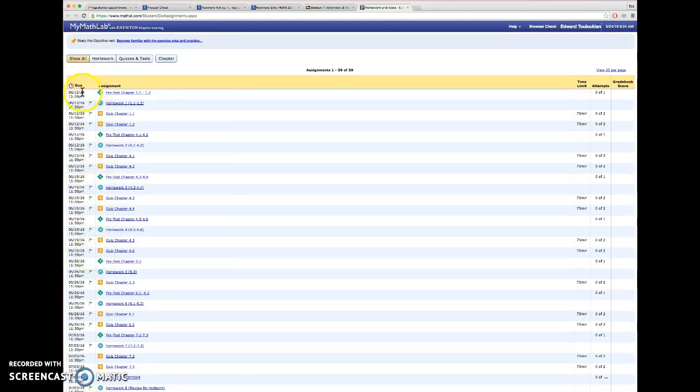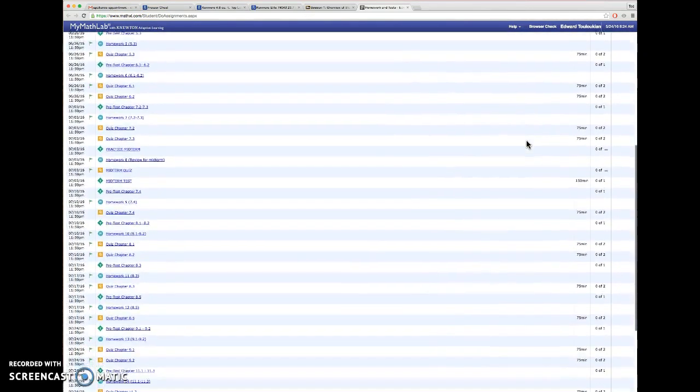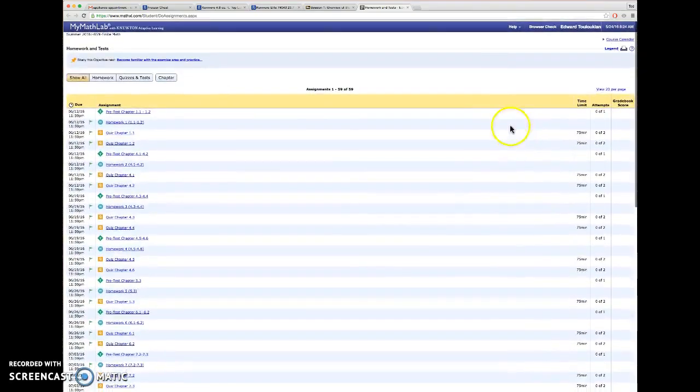This is nice too because this shows you all the due dates. 6/12. Everything up to this second quiz is due. And then you have the next week, everything's due on the 19th. The next week is due on the 26th. So this can help you keep track of due dates as well as that calendar. All right, and you can see everything that will be graded on here.